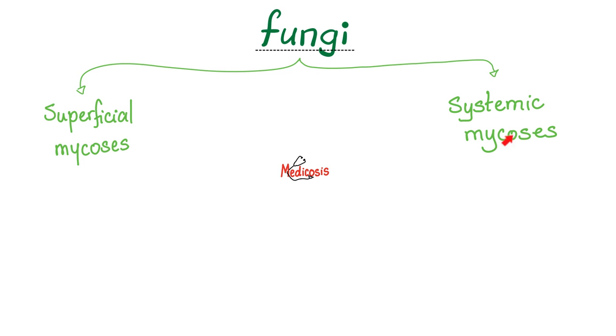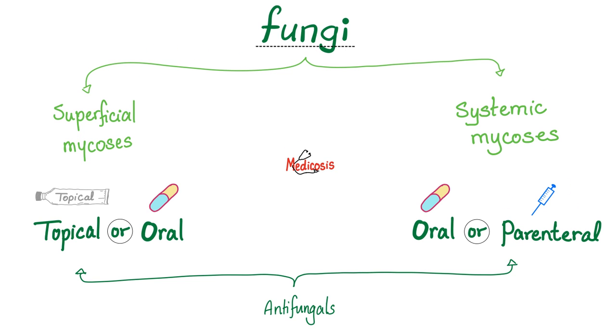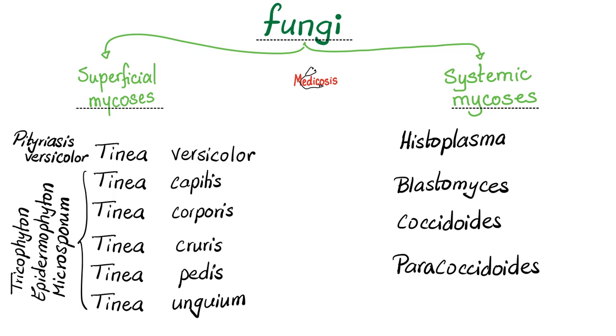Skin versus viscera. Fungal diseases in the skin tend to be milder than the visceral systemic fungal infections, which tend to be more severe. If your fungal infection is mild, the treatment usually involves topical or, at the very most, oral therapy. But if the disease is systemic, forget the topical. Go for oral or even parenteral antifungal treatment. Here is a list of superficial mycoses.